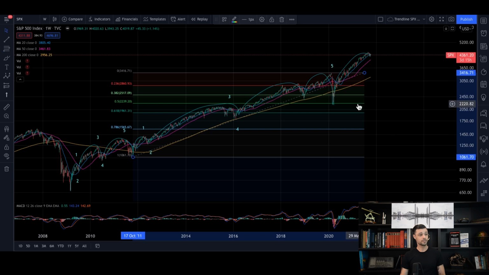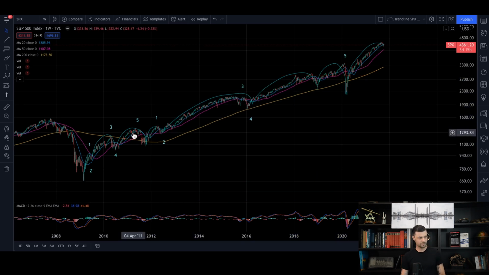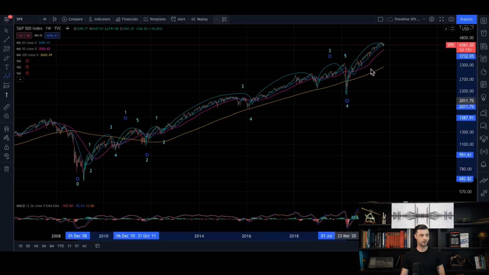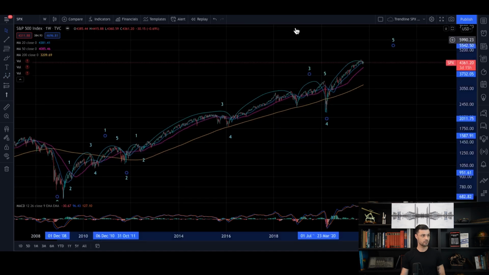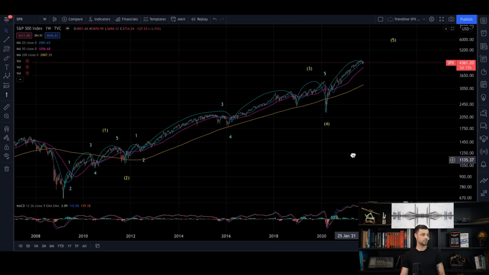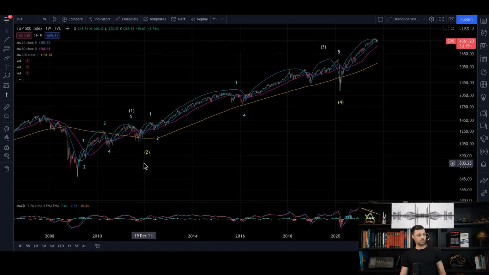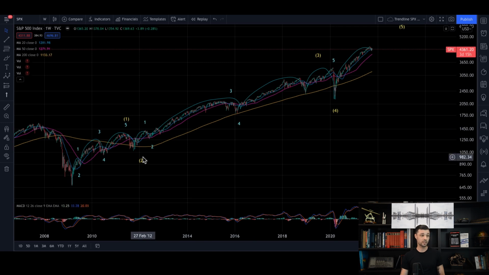So for now, what we see on the S&P 500 since 2008, if I check the retracement, is that the bigger picture is here, guys. 1, 2, 3, 4, and we're doing a 5, right? Let me change the color of that, and let me change the degree as well. This is an intermediate counting. Now we can see that every retracement inside each wave is fitting with a golden number ratio, and each correction in the larger degree wave counting is also fitting with a golden ratio.